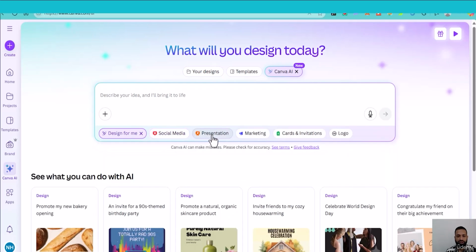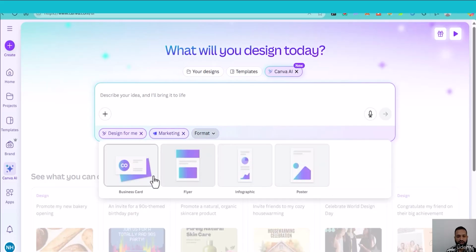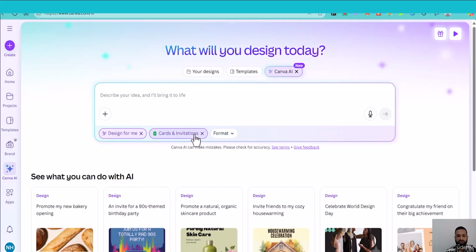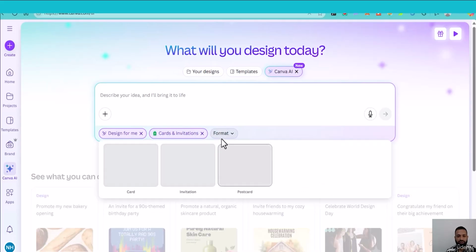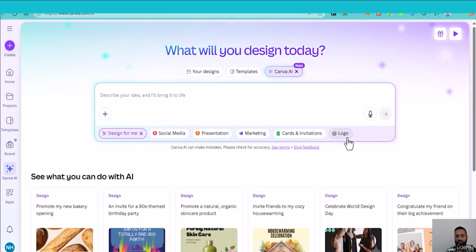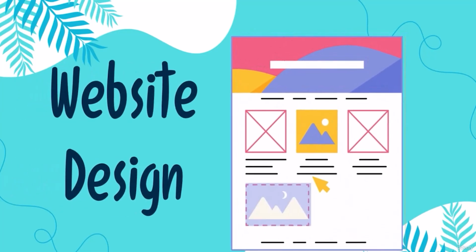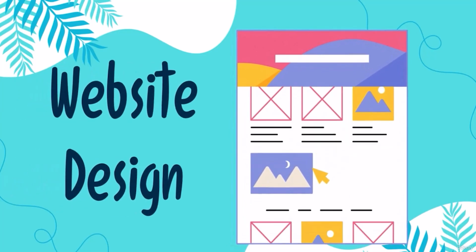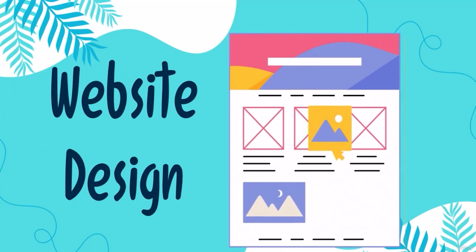If you click presentation, you can make a presentation with this option. With marketing, you can design a business card, flyer, infographic and poster. With cards and invitations, you can make cards, invitations and postcards. With logo, you can make a logo for your brand. Let's go one by one. First, design for me. Till now we have been creating quizzes and apps with the help of Canva AI. In this lecture we will build a website.